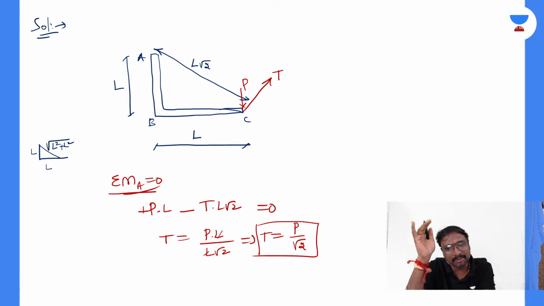So now this is your question number 13. Shall I move to the next question? Question number 14. Page numbers I will be writing. Let us say this is page number 1, this is page number 2, 3, 4, 5. Question number 13 got over, and this will be taken as question number 14.